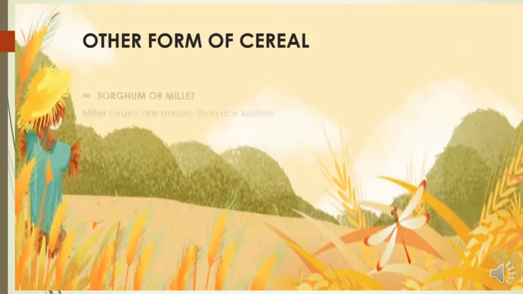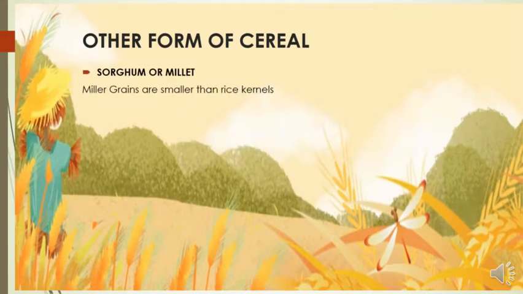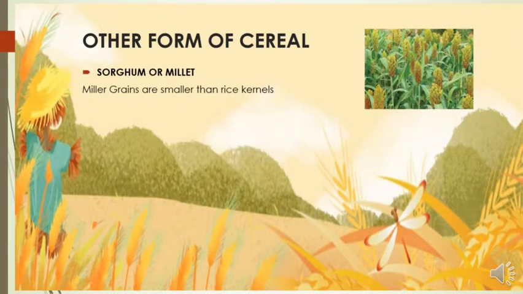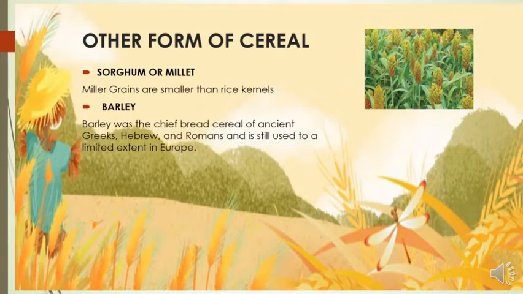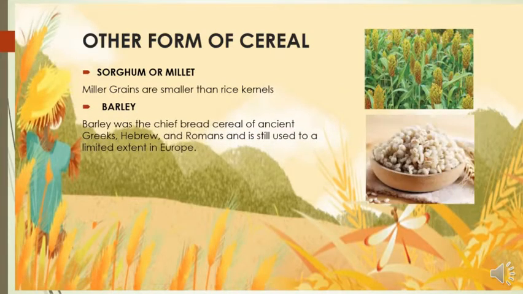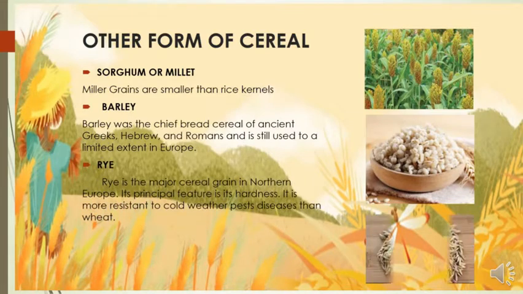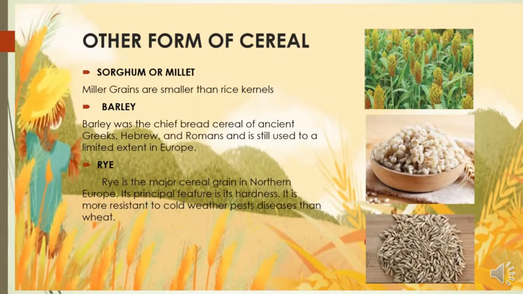Other forms of cereal include sorghum or millet. Millet grains are smaller than rice kernels. Barley. It was the chief bread cereal of ancient Greeks, Hebrews, and Romans, and is still used to a limited extent in Europe. Rye. It is the major cereal grain in Northern Europe.